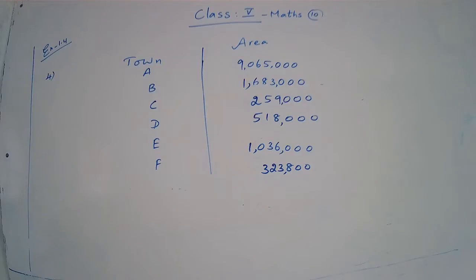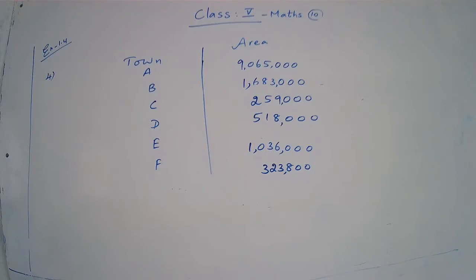Given below are the areas in square kilometer of some towns. What is given? Area, okay? Areas of some towns are given. Now, write the areas in ascending order. Use symbols. Symbols mean greater than and less than signs, okay children? So the areas of some towns are given, and we have to write the areas in ascending order.